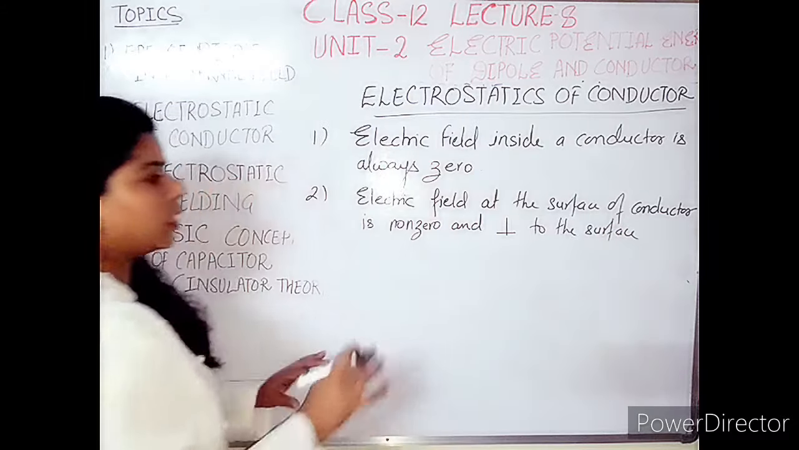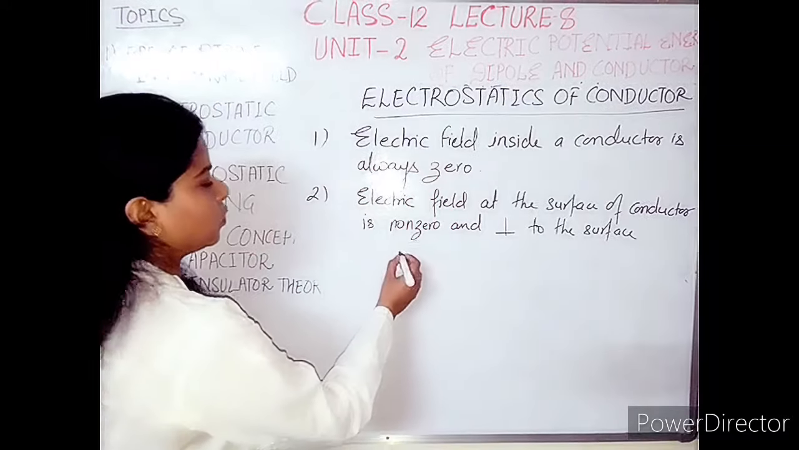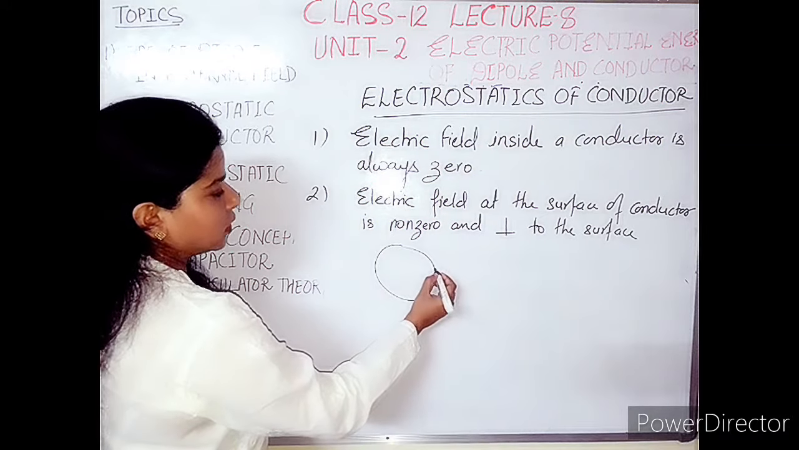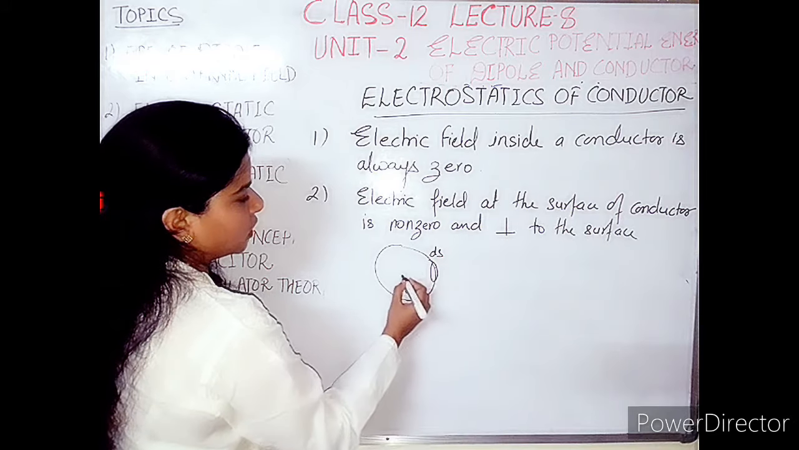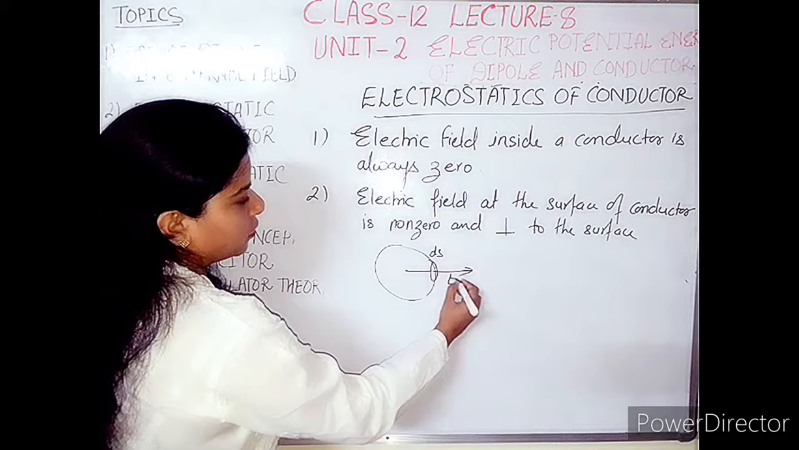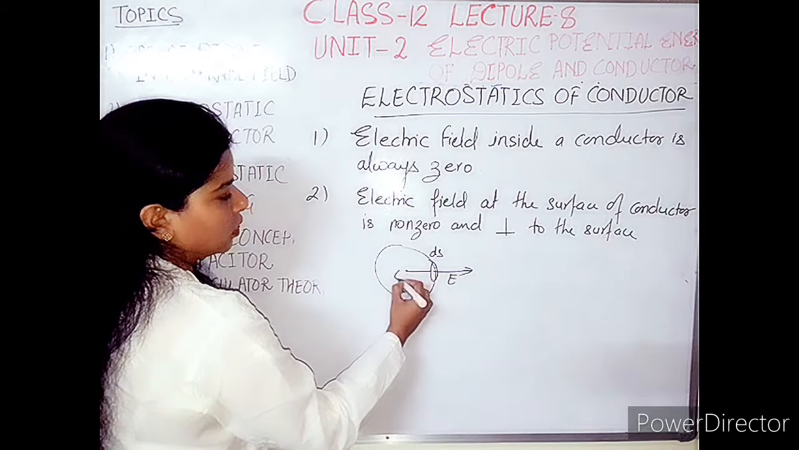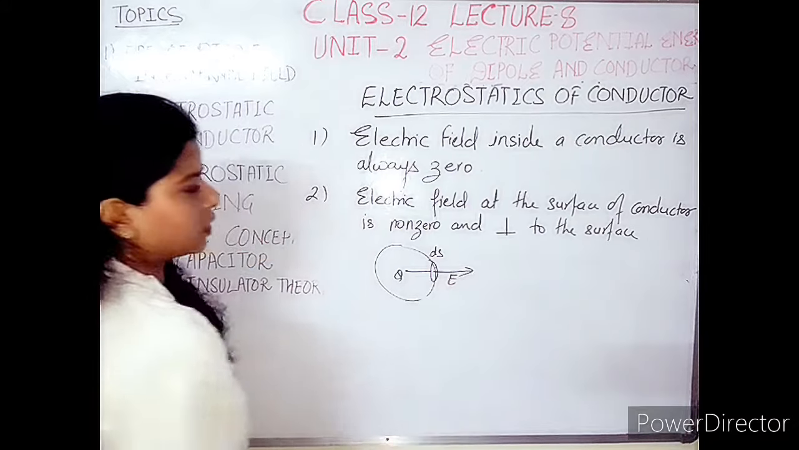Always it is the case that electric field must be perpendicular, and this also we have proved in Gauss theorem. This one is a conductor, and if you take a small surface portion of this spherical conductor, you can see here that electric field is always normal to that spherical surface. Here this one is the direction of electric field.